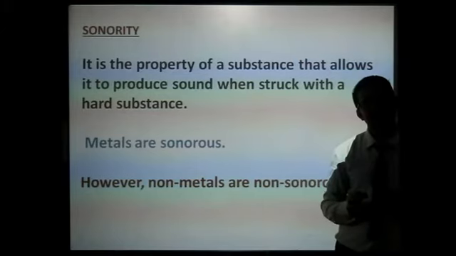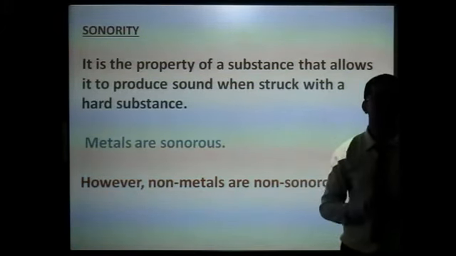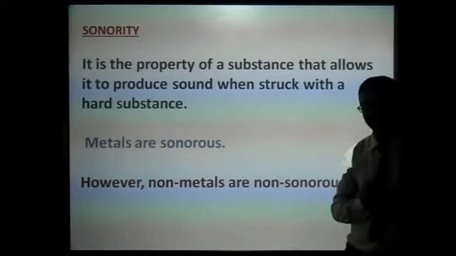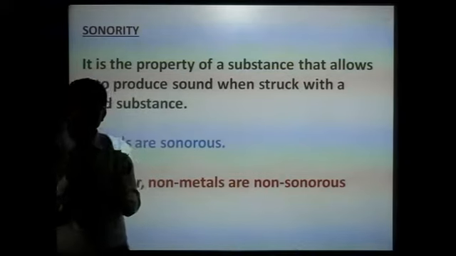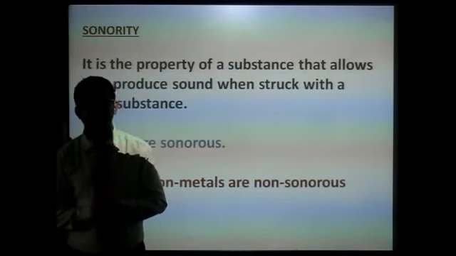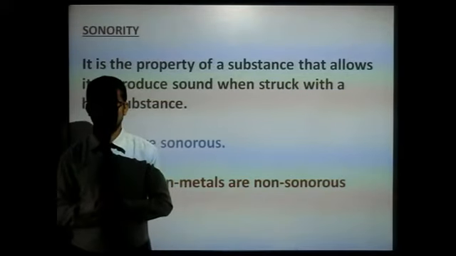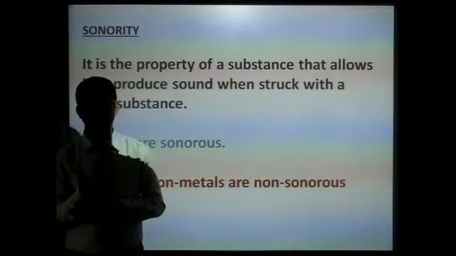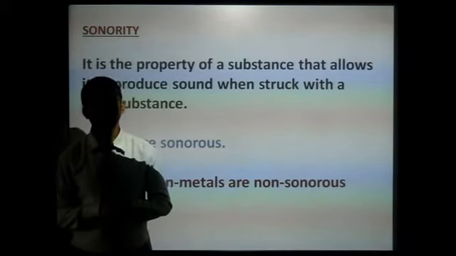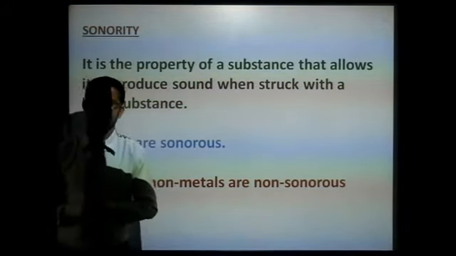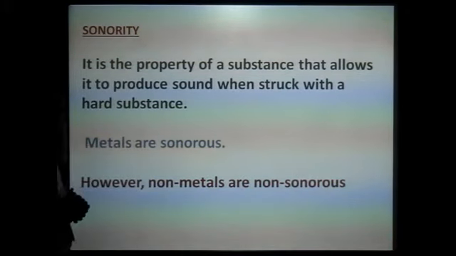So the property that allows a substance to produce sound when struck with a hard substance is sonority, and a substance that has this property is called a sonorous substance. All metals are sonorous, and non-metals are non-sonorous.